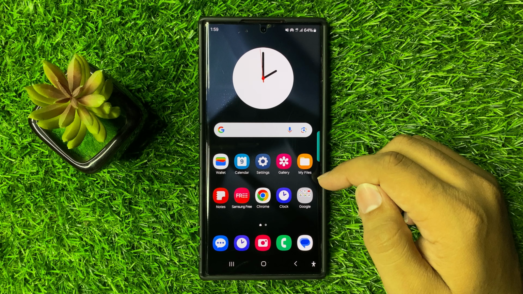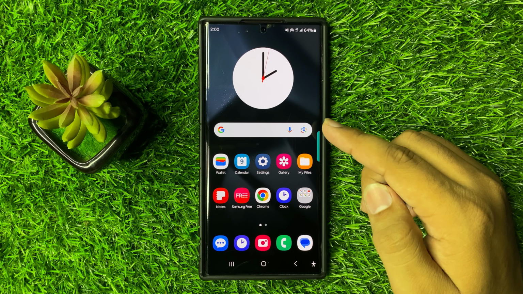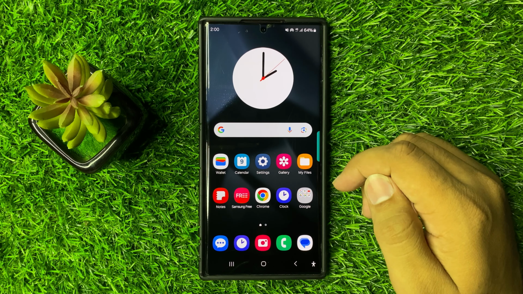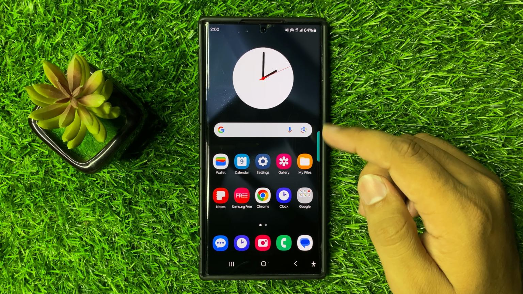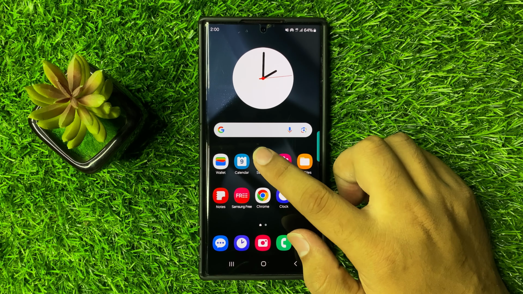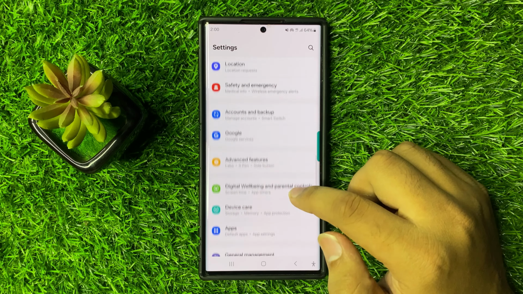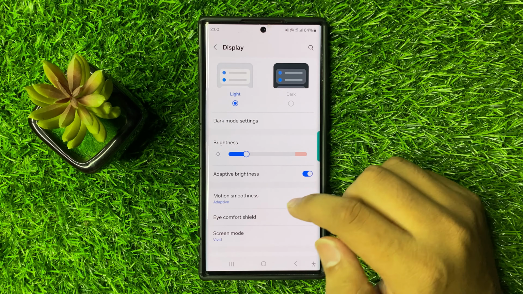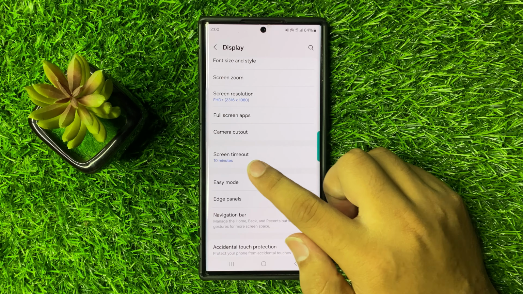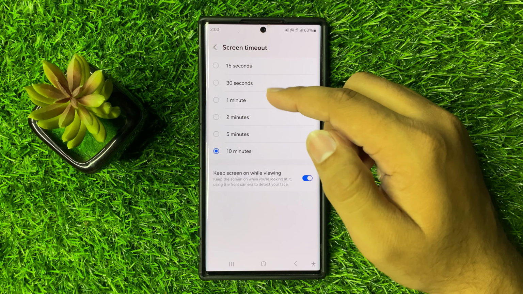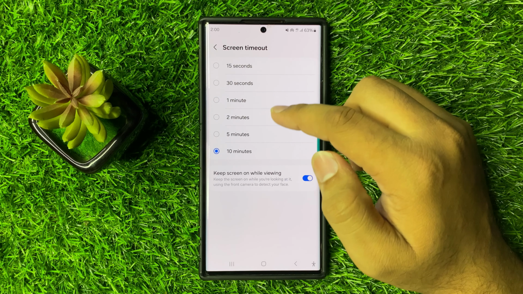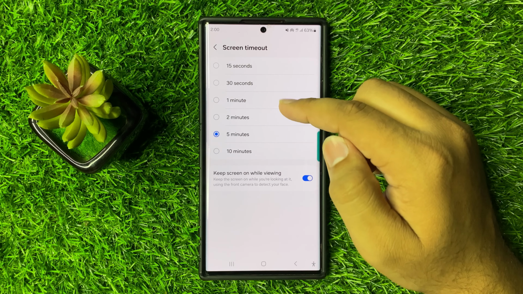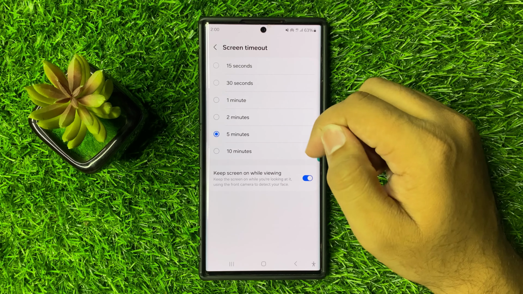In this video I will show you how to fix the screen timeout issues in Galaxy S25 Ultra. So first of all, check the screen time settings. For that, open settings, scroll down, and here click on display, and then scroll down and click on screen timeout. Now from here, check the screen timeout time, and you can choose another screen time to check if it fixes the issue or not.